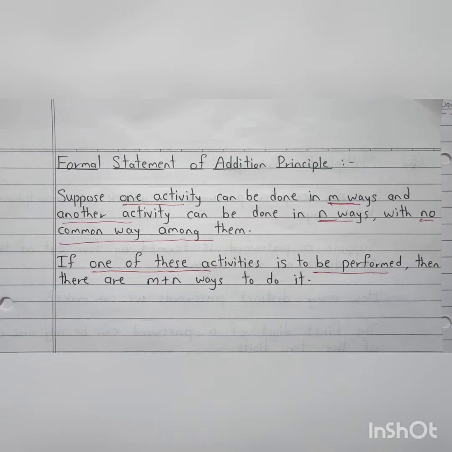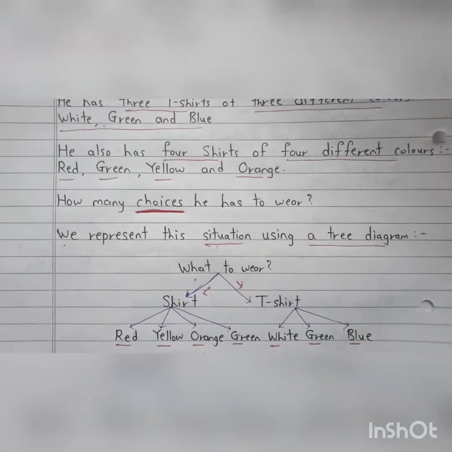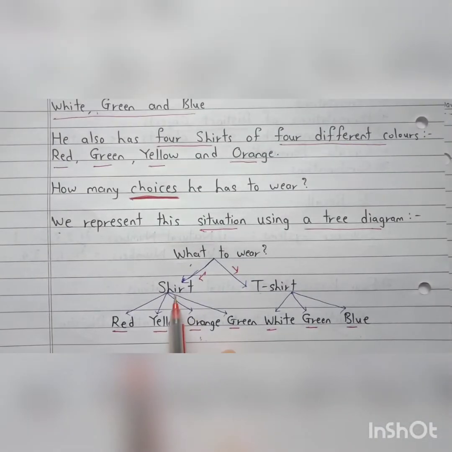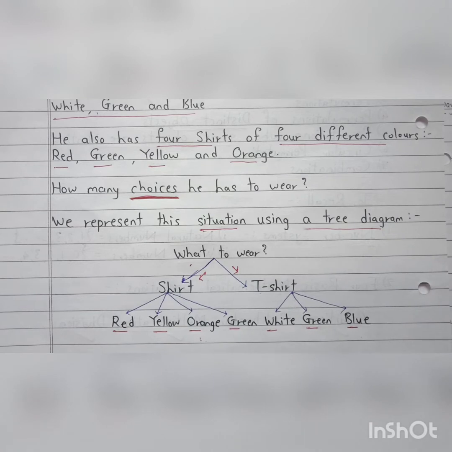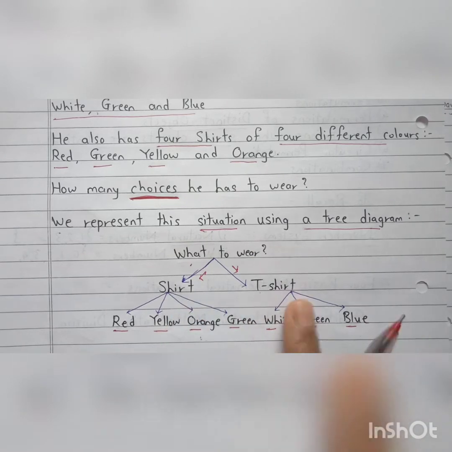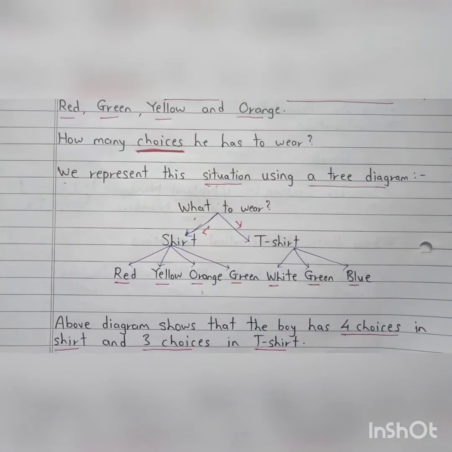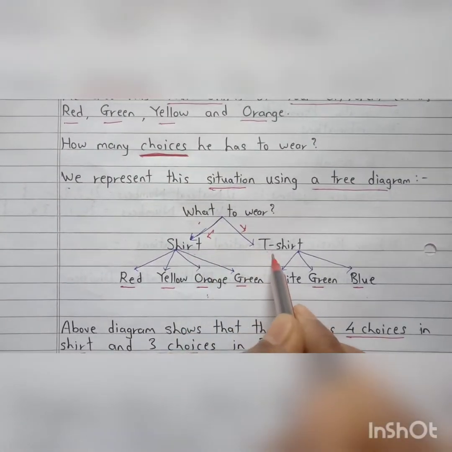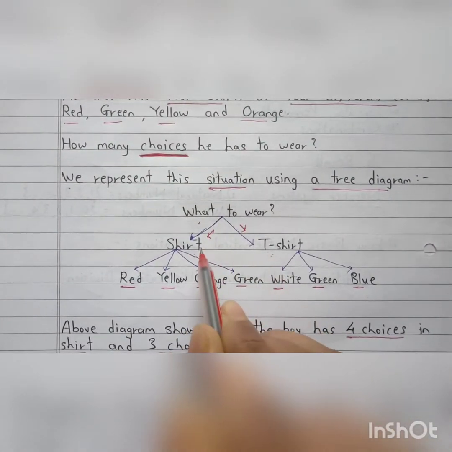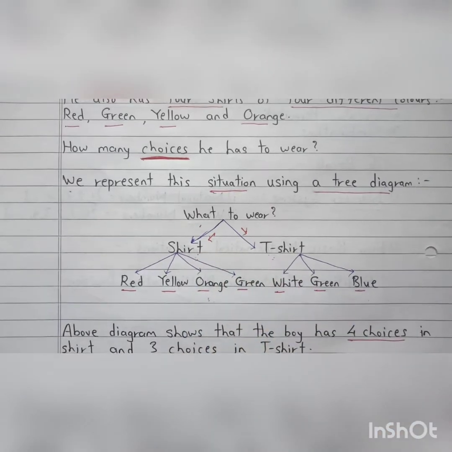Okay, so in the example here are shirt and t-shirt, but what that boy will do, that boy will wear exactly one out of shirt or t-shirt. Okay, he cannot wear both at a time. So what that boy is doing, he is doing exactly one activity out of wearing a shirt or wearing a t-shirt.